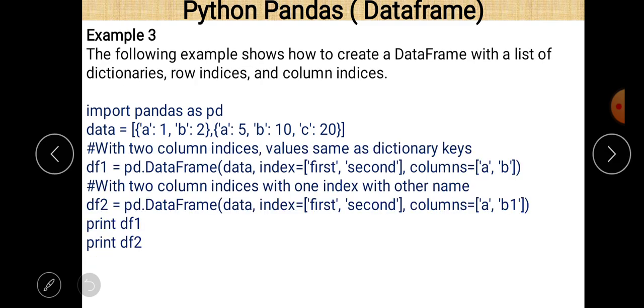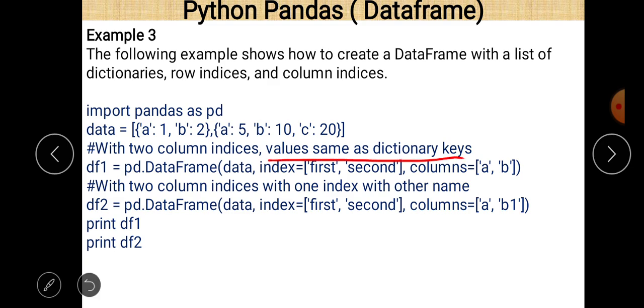Now example number 3. The following example shows how to create a data frame with a list of dictionaries, row indices and column indices. So index values are given for both the rows and the columns. There is a small program here. As usual, we write import pandas as pd, where pd is the alternate name given to the pandas library. Then data: A1, B2, A5, B10, C20. These are the different data values, and the column indices have values the same as the dictionary keys.